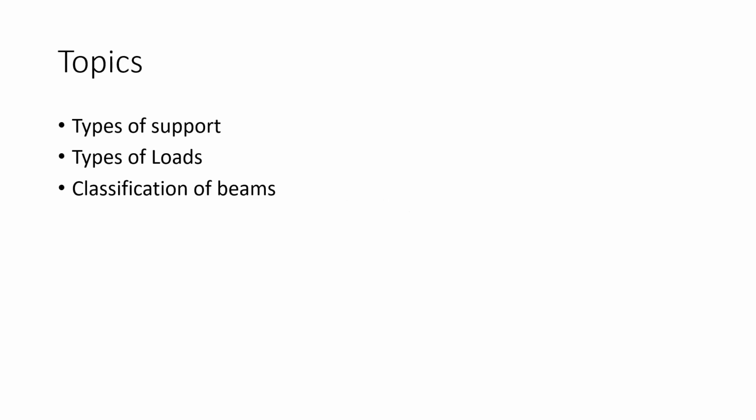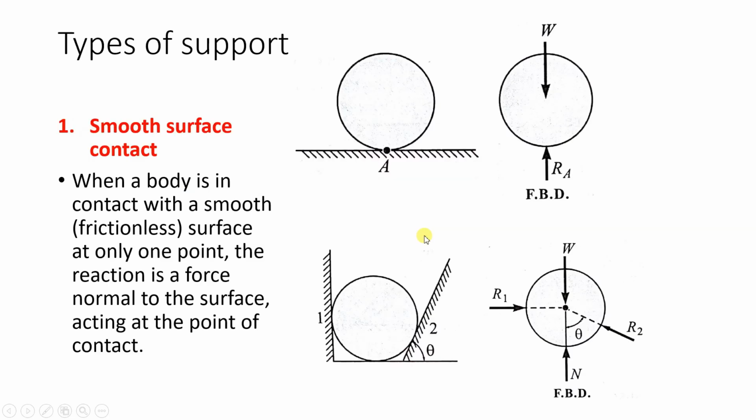Next, beams and support. In this we will study different types of supports, different types of loads, and then classification of beams. First we will see the type of support. This is required while solving numericals also, because there are various types of numericals in equilibrium.